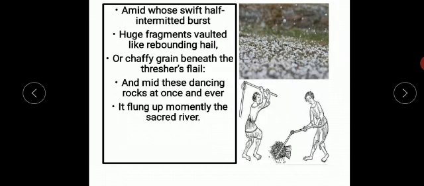And the poet compares these flying rocks with two different images of hail and chaffy grain. Okay, then he says that in the middle of these dancing rocks the sacred river Alph was also flowing.